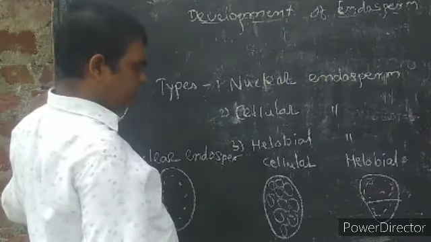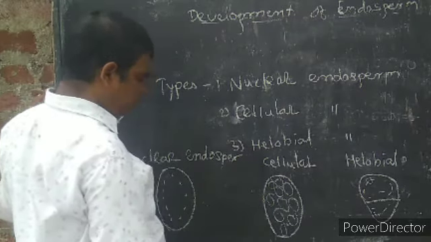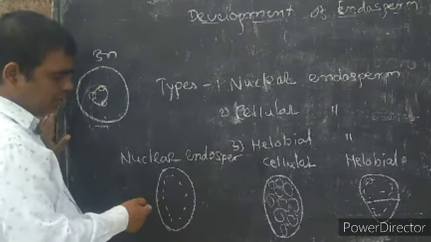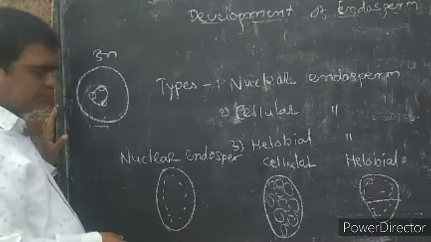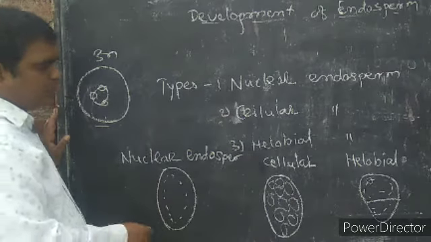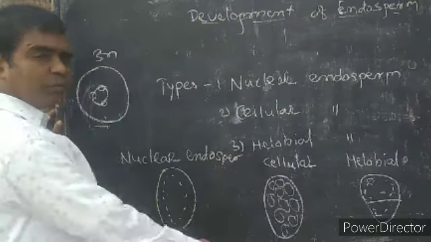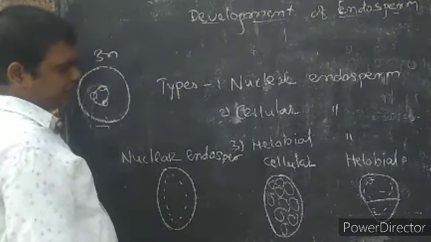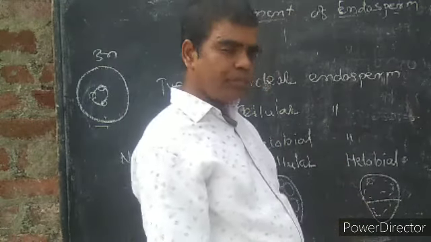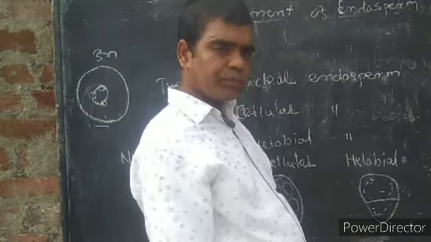Now you observe, in case of cellular endosperm, the nuclei which are scattered here are surrounded by cytoplasm, forming cells, and this is called cellular endosperm. It is found in dicot plants. Now after that we are observing the helobial endosperm. Helobial endosperm is found in case of monocots.